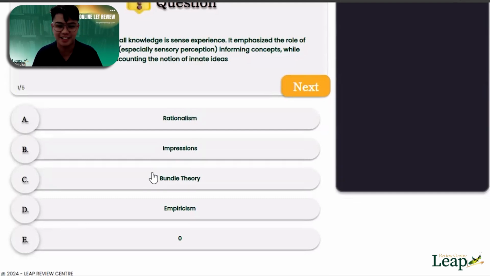A, rationalism. B, impressions. C, bundle theory. Or D, empiricism. Or E, none. Zero pala yung E. So what's the answer? Okay. So may A, may D. Wala sumagot ng E. Alright. So the correct answer.